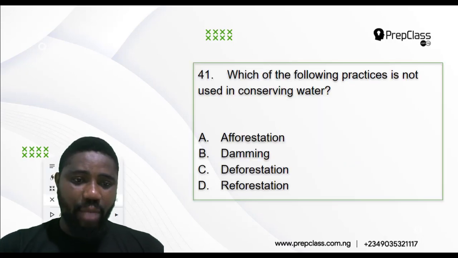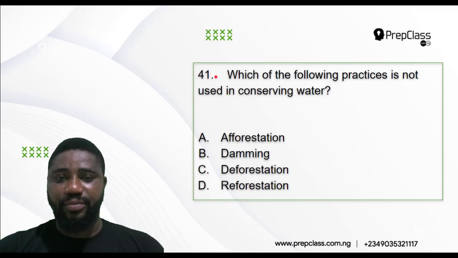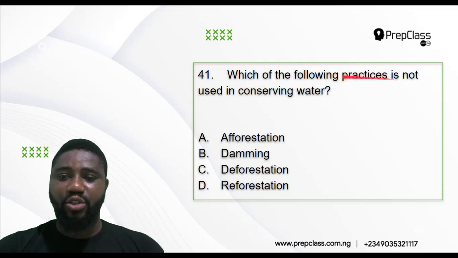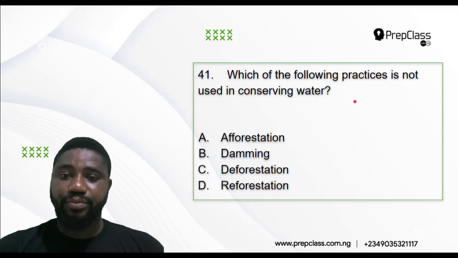So like I said, I'll be taking you guys through questions 41 to 45 of JAM Biology 2018. 41 says, which of the following practices is not used in conserving water? A. Afforestation. B. Damming. C. Deforestation. D. Reforestation. Which one is not used in conserving water?